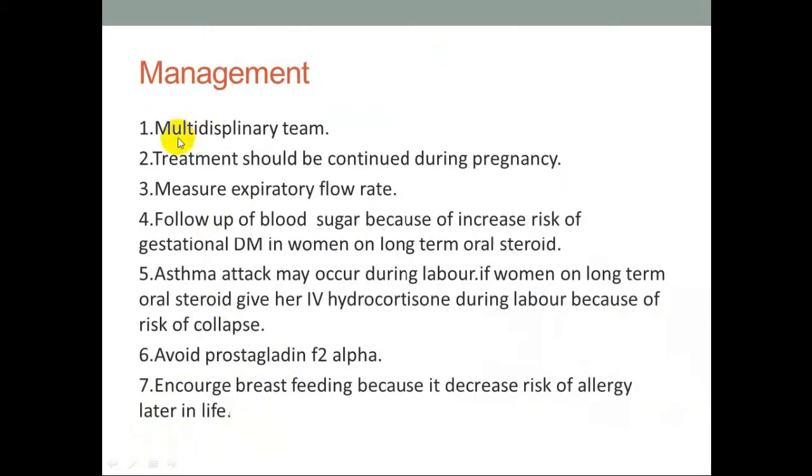Management of asthma. A multidisciplinary team is needed, and treatment should be continued during pregnancy. Measure expiratory flow rate. Follow up blood sugar because of the increased risk of gestational diabetes mellitus in women on long-term oral steroid. Asthma attack may occur during labor. If the woman is on long-term oral steroid, give her IV hydrocortisone during labor because of the risk of collapse. Avoid prostaglandin F2 alpha. Encourage breastfeeding because it decreases the risk of allergy later in life.